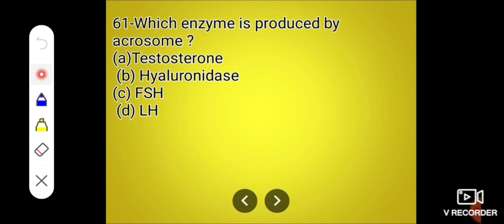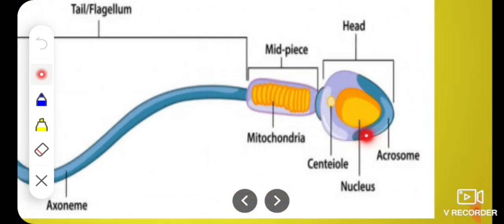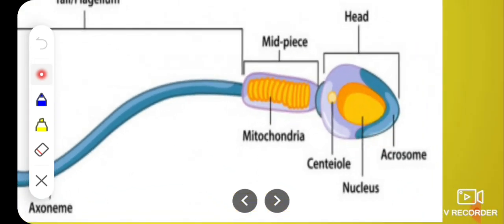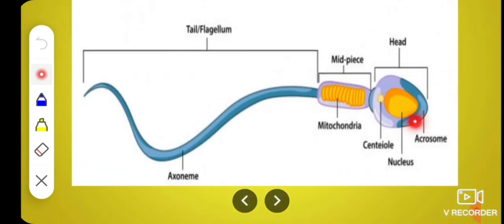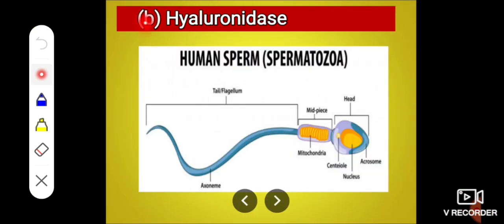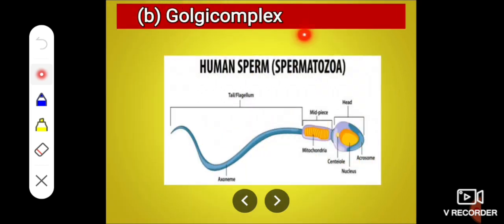Next, which enzyme is produced by the acrosome? Whether it is testosterone, hyaluronidase, FSH, or LH. Very simple. The acrosome produces the enzyme hyaluronidase. Here, this is a sperm. It contains the sperm cap or acrosome, and it produces the enzyme hyaluronidase, which dissolves the wall of the ovum, that is the corona radiata. The acrosome is formed by A. Mitochondria, B. Golgi complex, C. Ribosome, and D. Nucleus. The correct answer is Golgi complex.